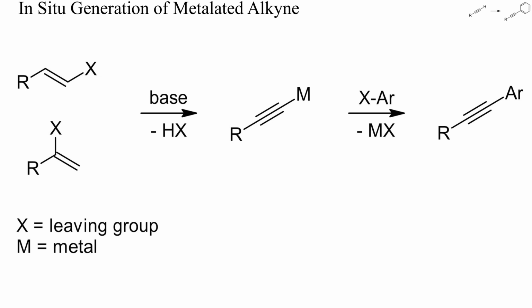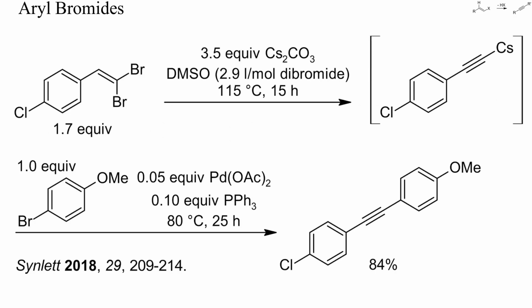Metallated alkynes can also be generated by treatment of vinyl halides with strong bases and then be arylated directly. Here, for instance, a vinylidene dibromide was first heated with an excess of cesium carbonate in DMSO for 15 hours and then coupled with an aryl bromide in the presence of 5% of a palladium catalyst. A high yield of diaryl alkyne resulted.